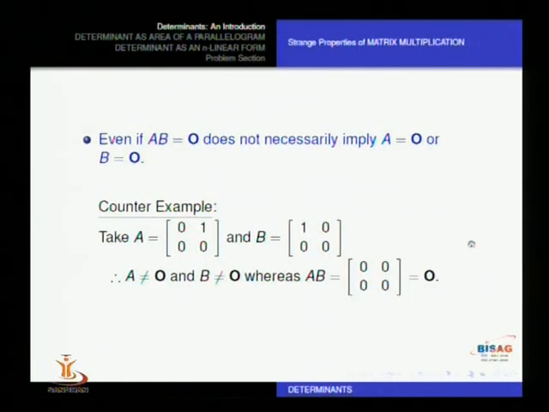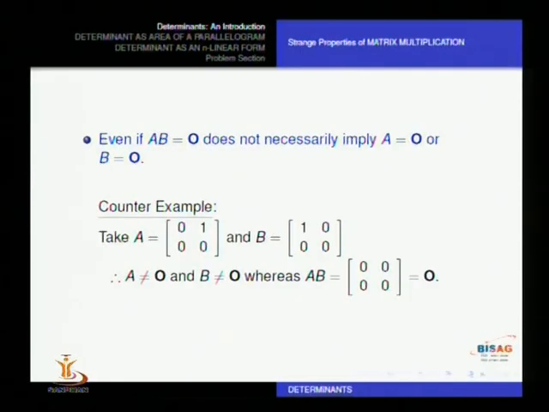Similarly, when we talk about two numbers giving us the answer 0, suppose A into B, I am talking about numbers, not on the screen, I am talking about the numbers A and B. A and B are real numbers, and suppose A into B turns out to be 0. In that case, we can definitely say one of them must be 0, because if both numbers A and B are non-zero, the product can never be 0. But that again does not happen with matrices.